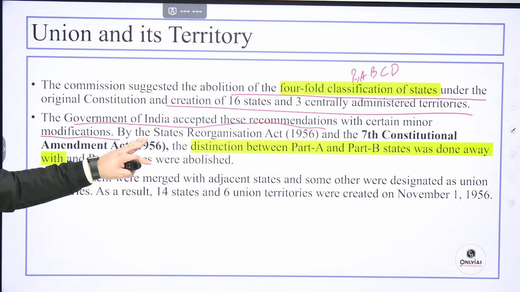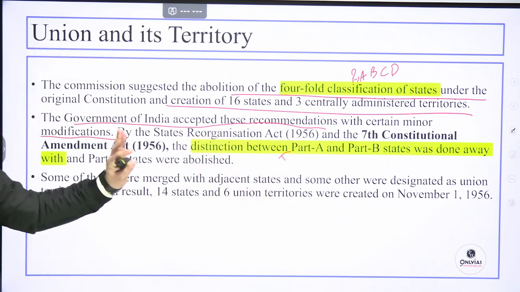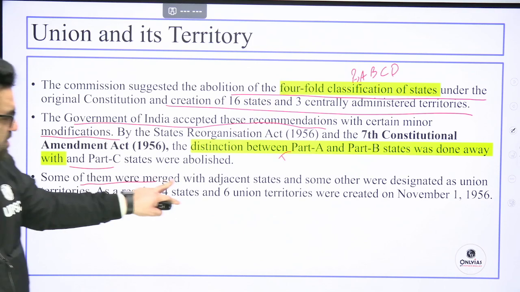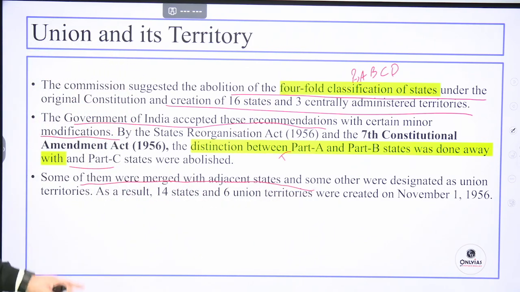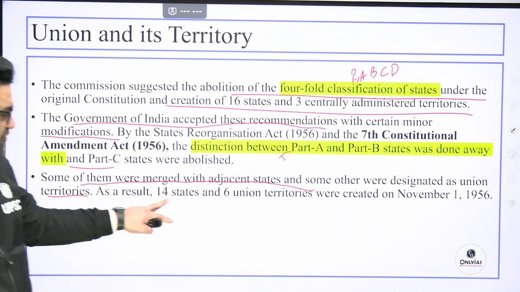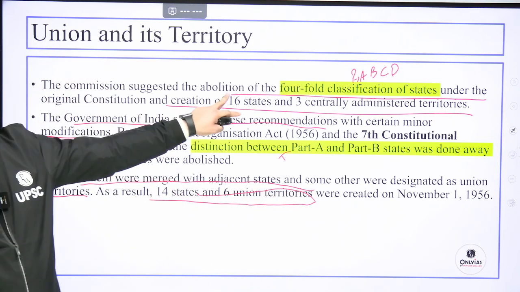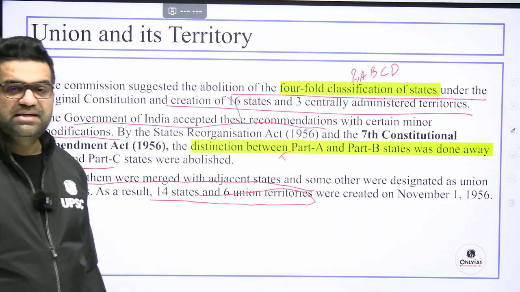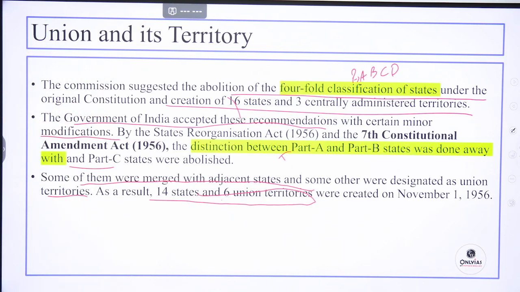14 states were carved out. Okay, distinction between part A and part B states was done away with, not the entire part C and D. Okay, and part C states were abolished. Some of them were merged with the adjoining states, and some others were designated as union territories. As a result, 14 states and 6 UTs were created. However, the commission said that you can go up to 16 states, but the government restricted it to 14 states and 6 UTs.